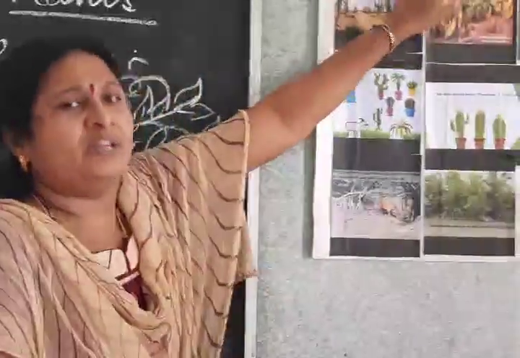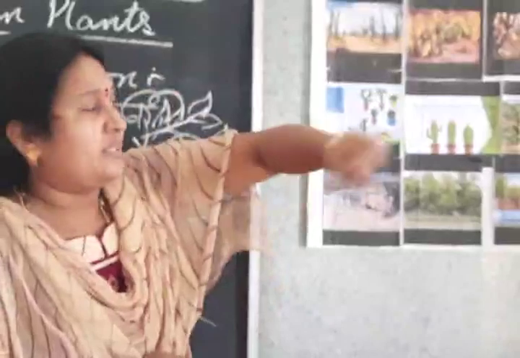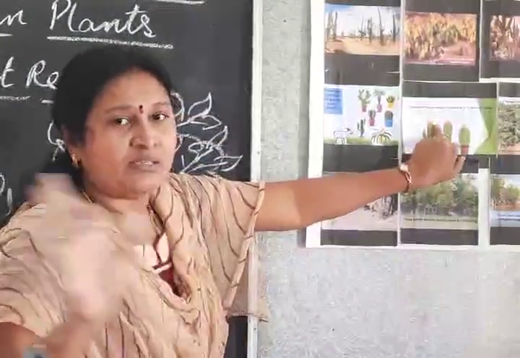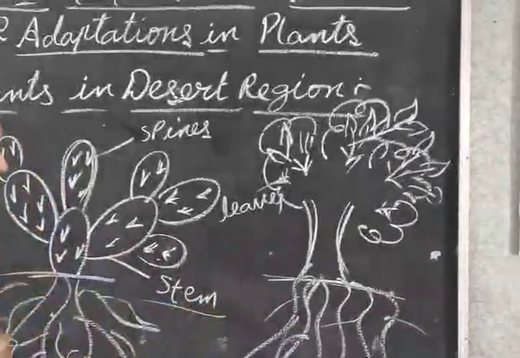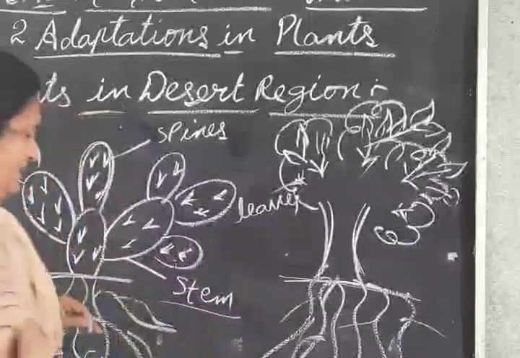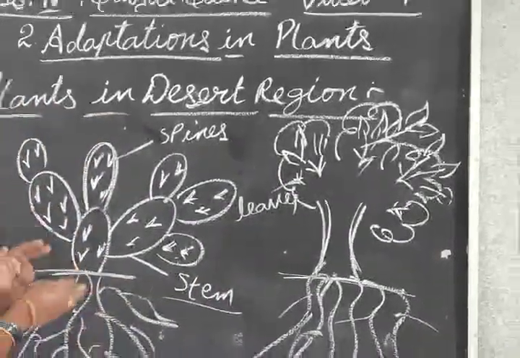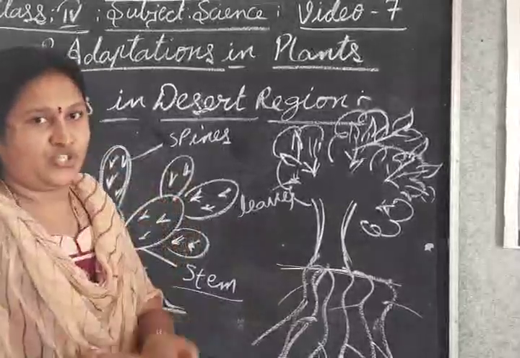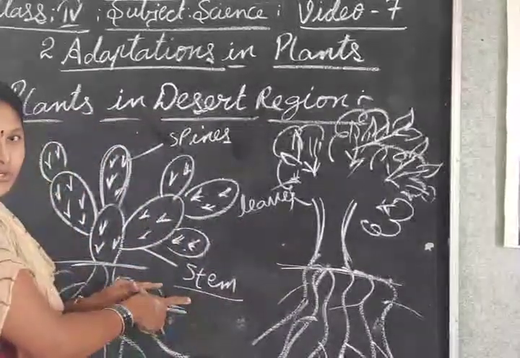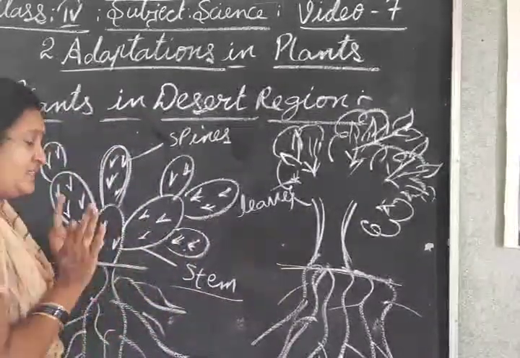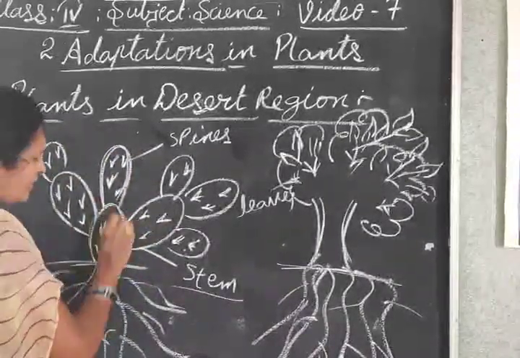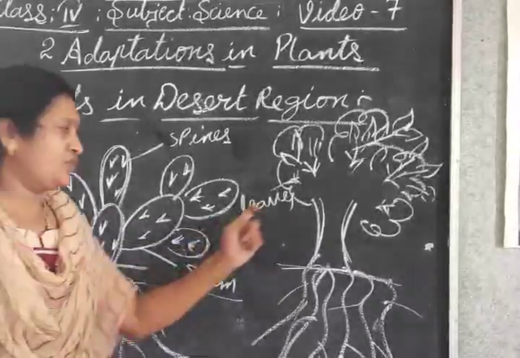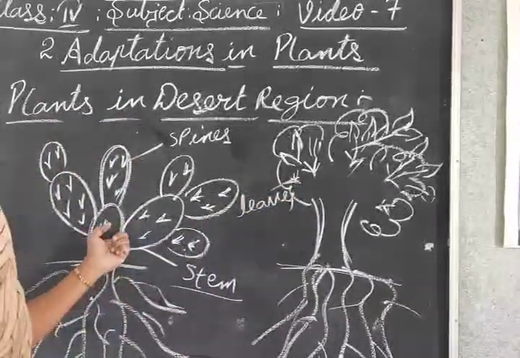Yes, everyone thought these are the leaves. But the green color portion in the desert plant is not leaves. This is the stem. In the desert places, in the plants growing there, the green color portion is the stem. Everyone thought it is a leaf, but it's not a leaf, it is a stem. The leaves are modified into spines. That stem is green in color. Actually, leaves are green, but here the stem is green.